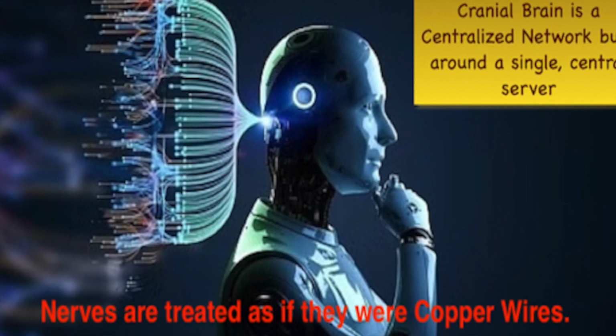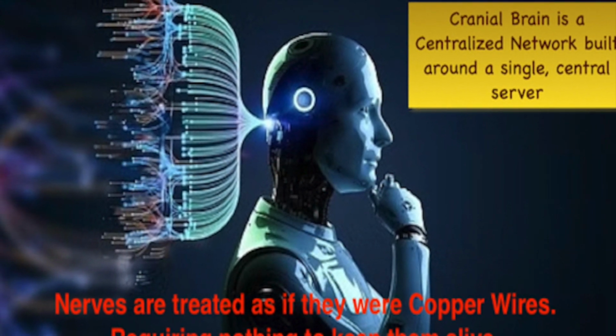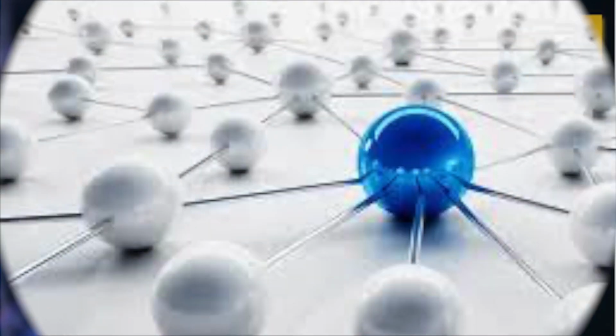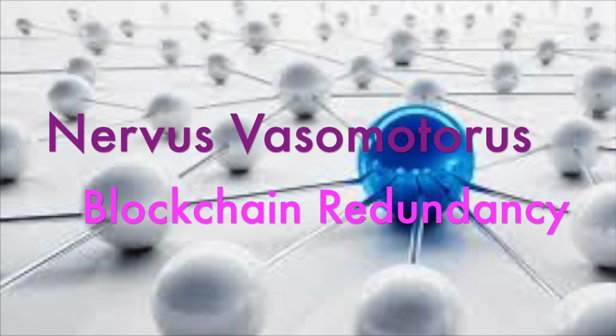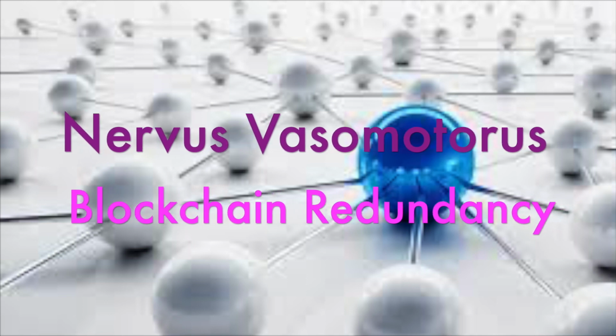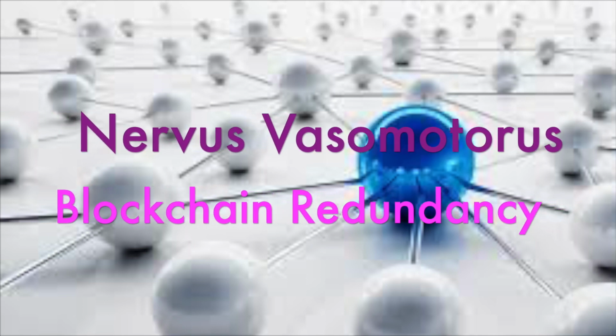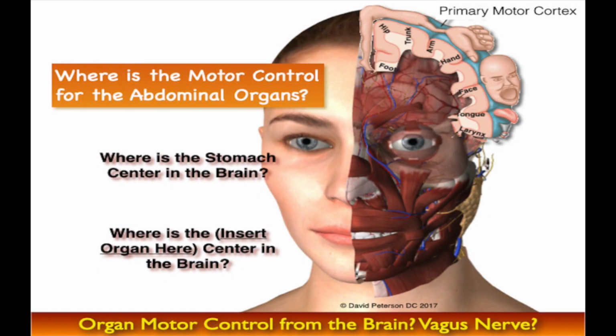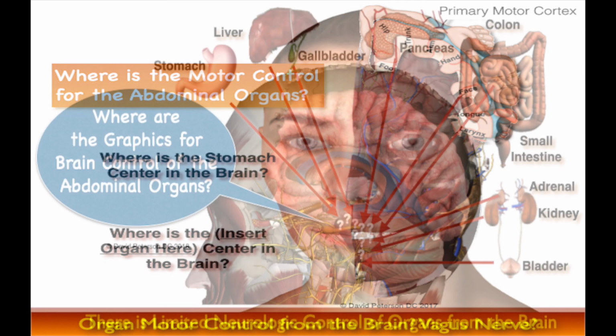Join us as we explore the benefits and challenges of these neural networks and the risks associated with single points of failure. We'll also uncover the unique reliability of the nervus vasomotorus, with its multiple ganglia providing enhanced redundancy and independent functionality. While mapping the cranial brain is an established practice, we'll discuss the impossible challenge of mapping the complex network of the nervus vasomotorus.